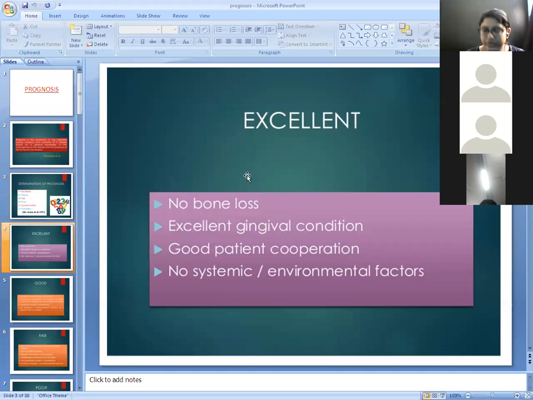So moving towards the first type of prognosis, the excellent prognosis. What are the different criteria to diagnose the excellent tooth prognosis? When there is no bone loss regarding the specific tooth and the gingival condition is excellent, then patient cooperation is good and no systemic diseases like diabetes or hypertension are present and no environmental factors are there, then the prognosis is excellent.